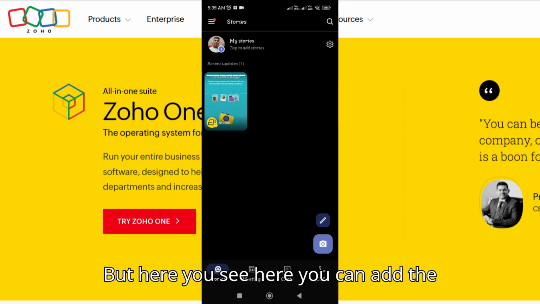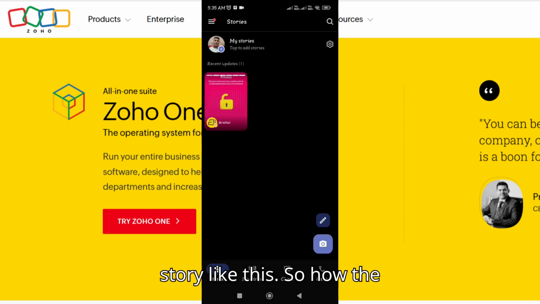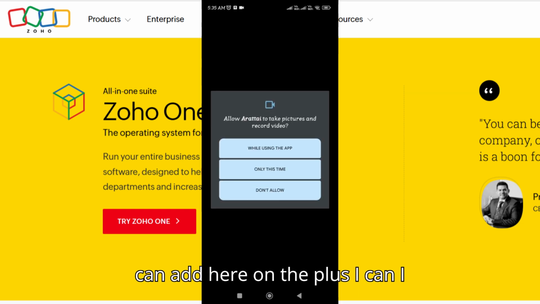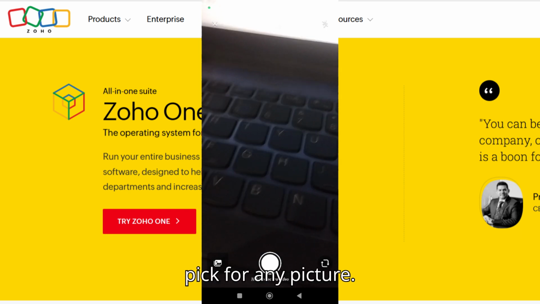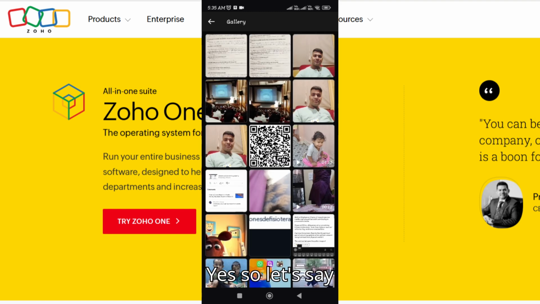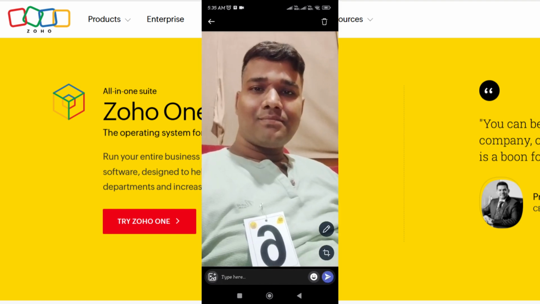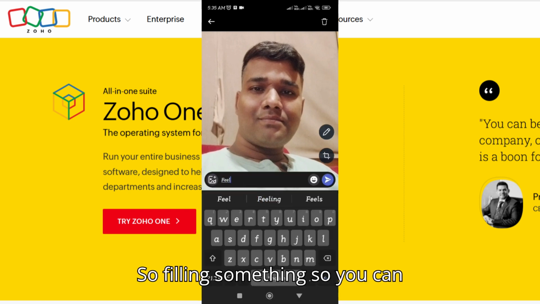But here you can add a story like this. So how will the story be added? In a similar way, I can tap the plus icon, go here and pick any picture. Yes, so let's say this one itself. Filling something, so you can put it here.